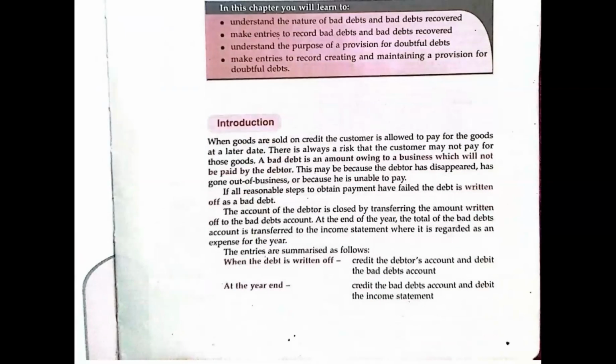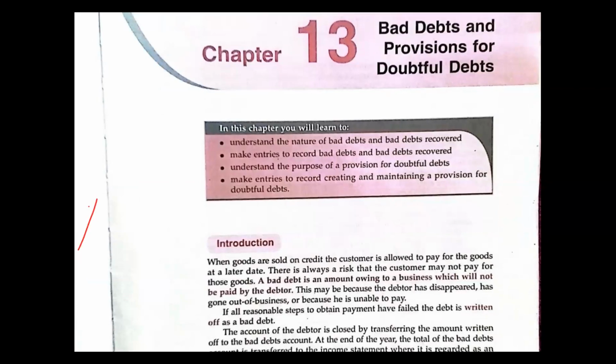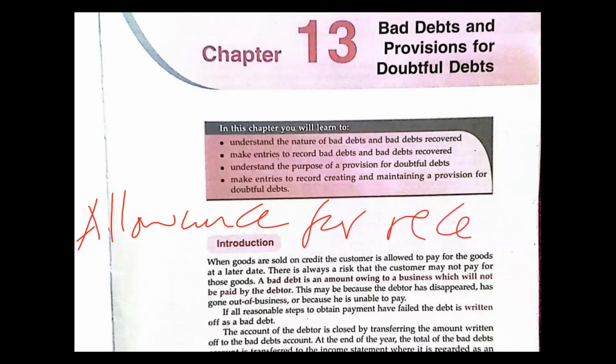Now, about the provision for doubtful debt. The provision for doubtful debt is also called an allowance for receivables. That's the other name, so in case you come across this in an exam, you should not be confused. Understand we are referring to the same thing.